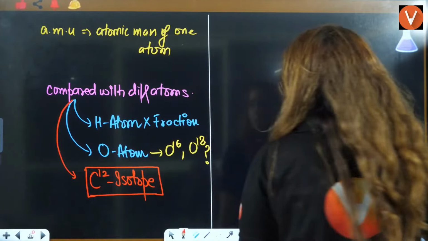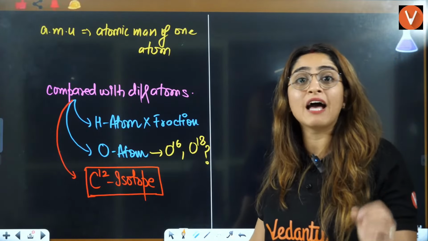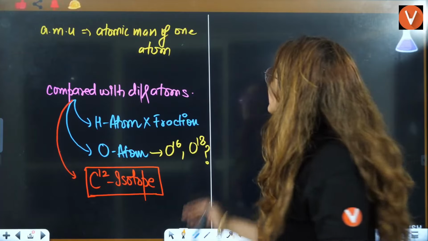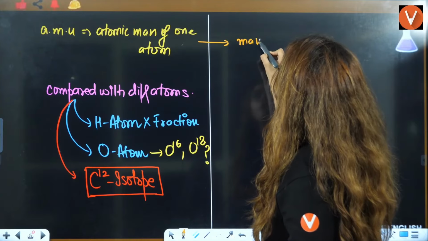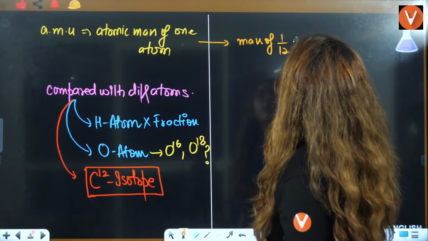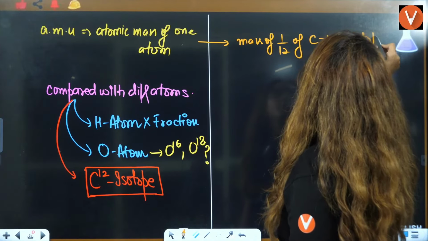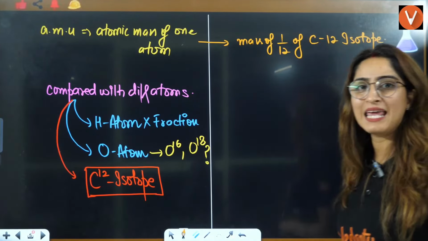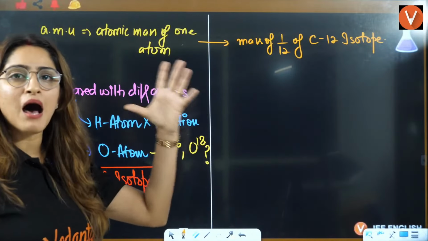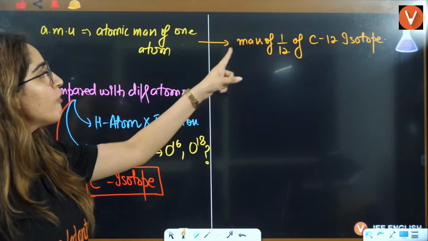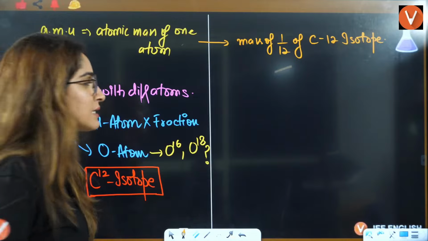That's why they used carbon 12. They use the carbon 12 isotope, they have specially mentioned it. And they said that 1 AMU is nothing but the mass of 1 by 12 of a carbon 12 isotope. That is the definition. The mass of 1 by 12 of a carbon 12 isotope is called atomic mass unit, right?